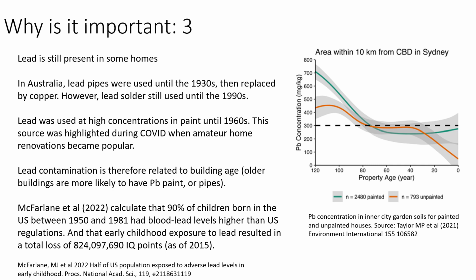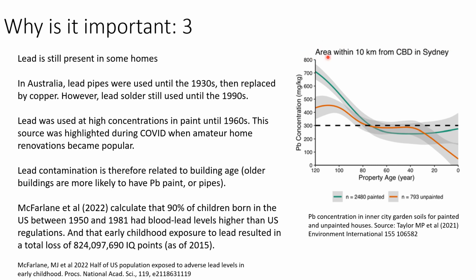The figure on the right-hand side is another from Mark Taylor's team at Macquarie University, who's been leading the research on lead contamination and pollution in Sydney. This is a slightly more complicated graph. This shows the lead concentration in the soil, again in micrograms per kilogram. And this is only for an area within 10 kilometres of the CBD in Sydney.